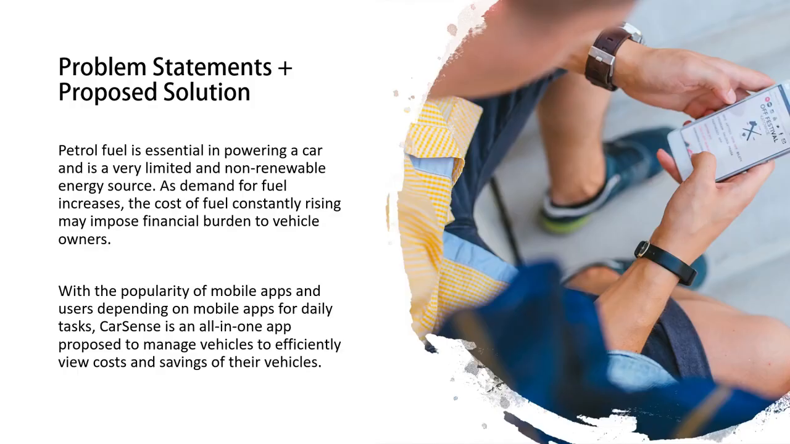So what are the problem statements and proposed solution? The problem statement is that petrol fuel nowadays is essential in powering a car, and it is actually a very limited and non-renewable energy source. As demand for fuel increases, of course the cost of fuel will constantly rise, and this can impose a financial burden on vehicle owners. As the popularity of mobile apps and users depending on mobile apps for daily tasks increases, CarSense is proposed as an all-in-one app to manage vehicles and efficiently view their costs and savings.